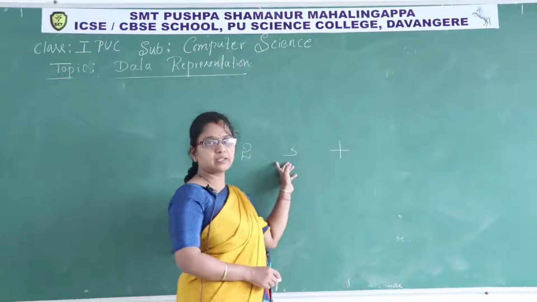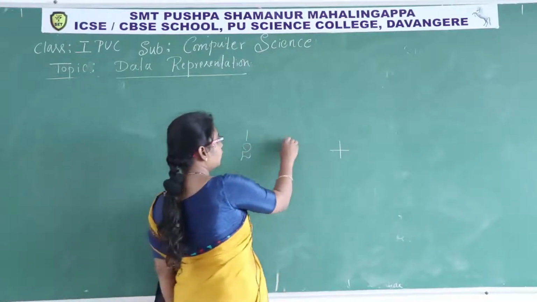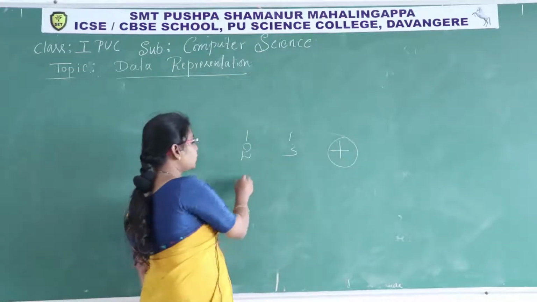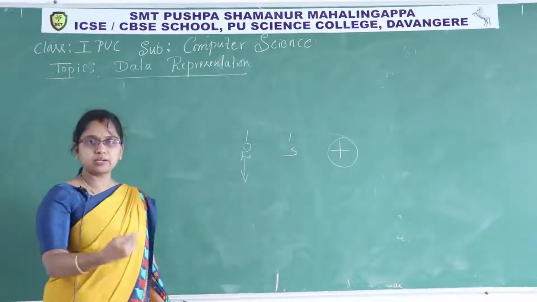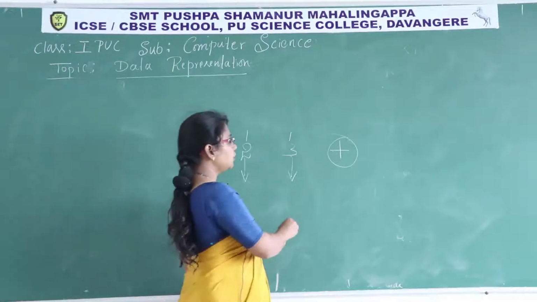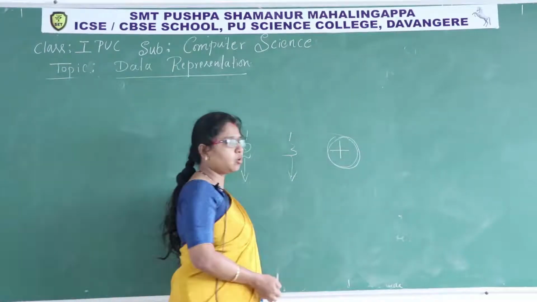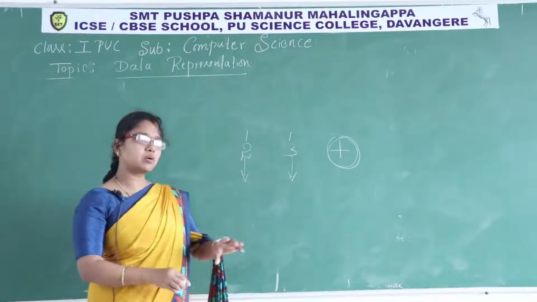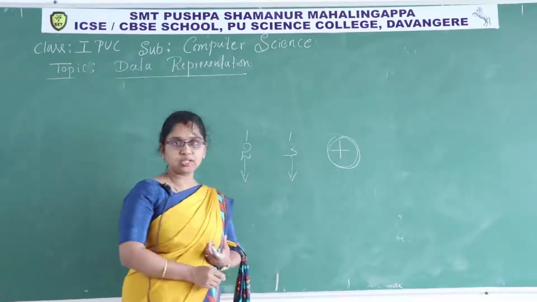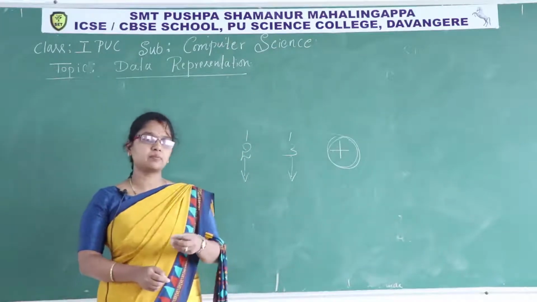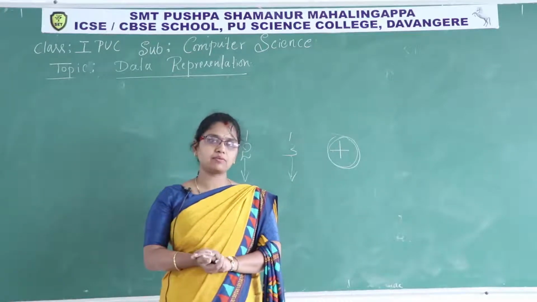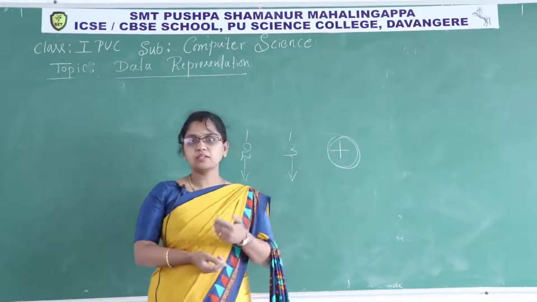So 2 plus 3 has to give 5. Here these are called operands and this is the operator. Understood? First each operand has to convert into machine understandable language. Then plus is an operator, and to that plus also there is an equivalent machine instruction. Based on that it performs the operation, and the result will also be in a machine understandable format. Again that machine level language has to convert into high level language and display on the screen. So this is the normal process.